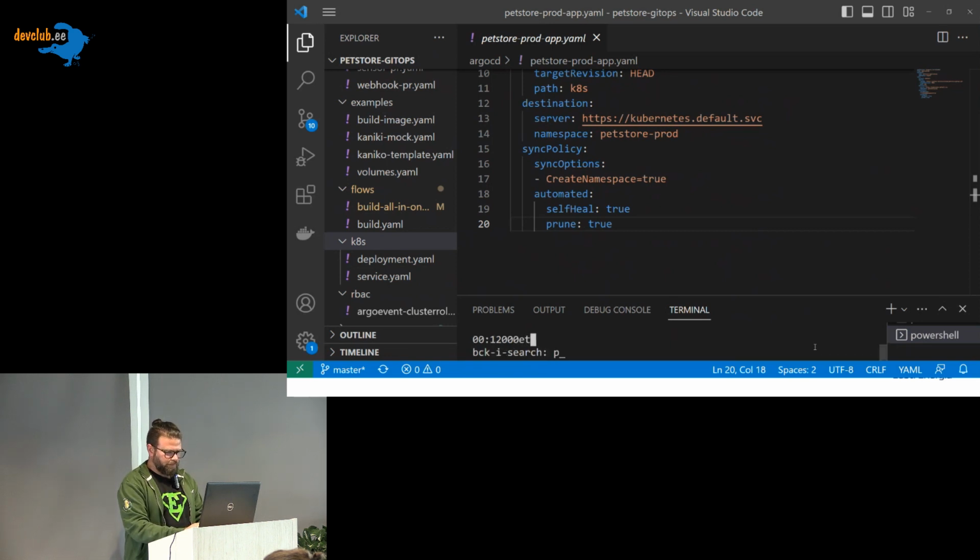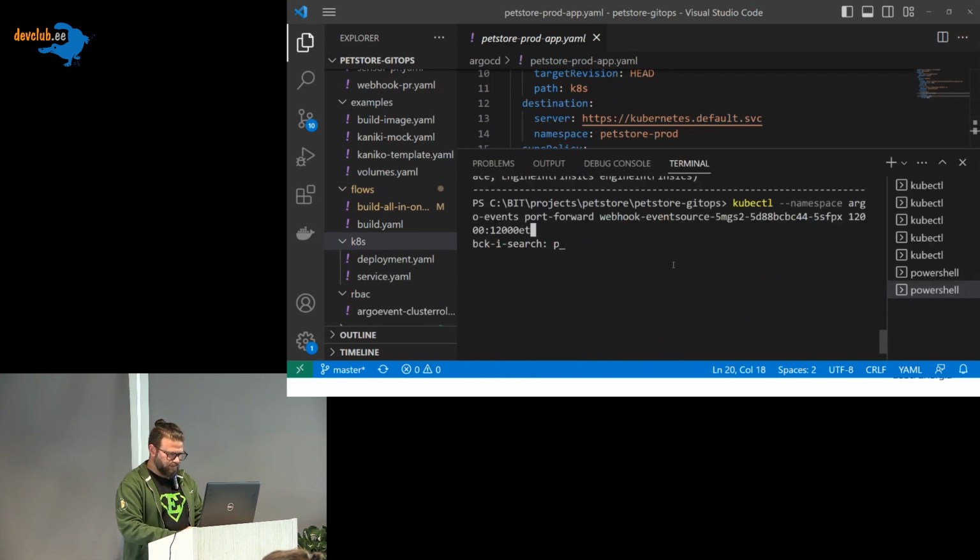What is the name? Pet. I will make this a little bit bigger, I cannot see what I'm doing.